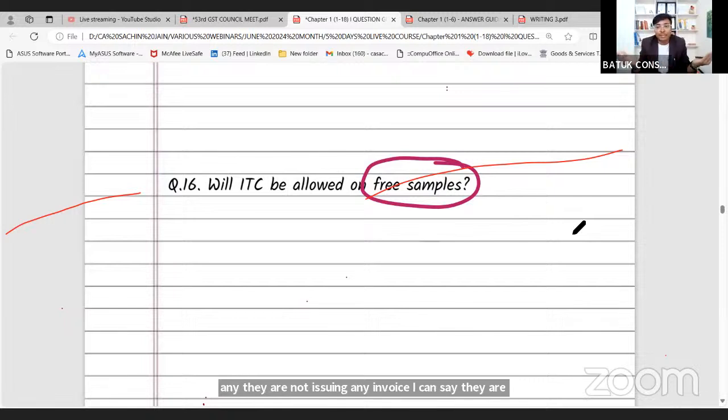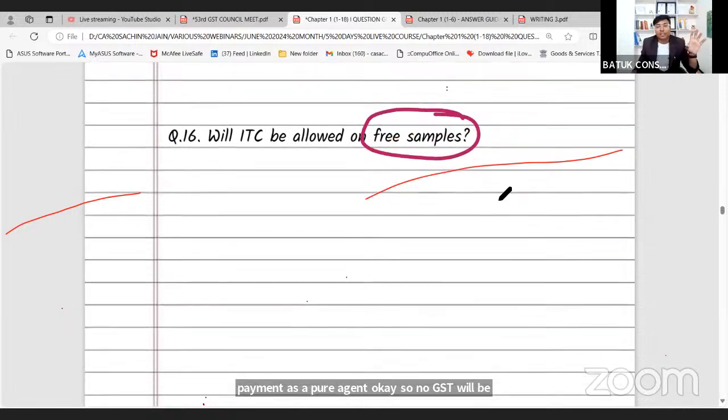On the salary part, there will not be any applicability of GST, we all know. And reimbursement is the payment as a pure agent. So no GST will be applicable. That is the logic. Salary and reimbursement, two expenses are only there, and in the salary case there will be no GST because GST is not applicable on that salary part, and reimbursement they are paying as a pure agent. I suppose now this logic is clear for you.